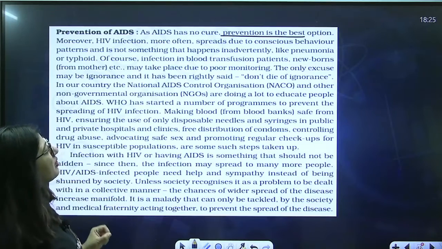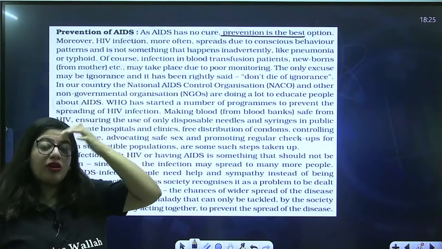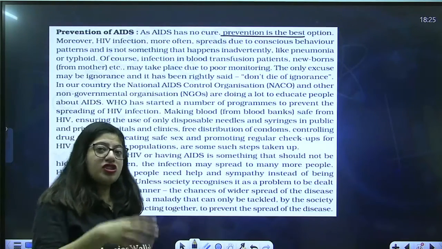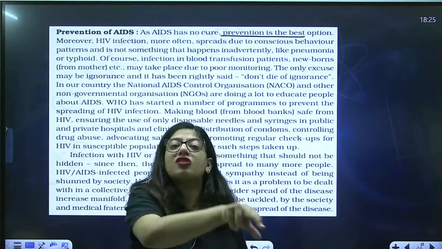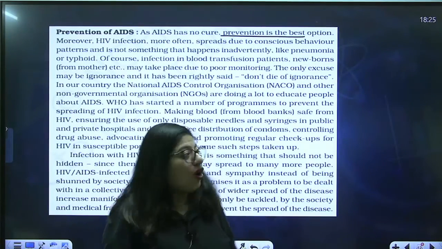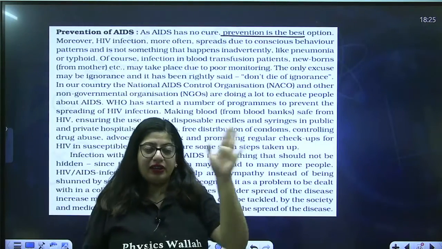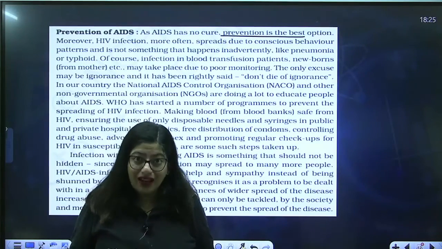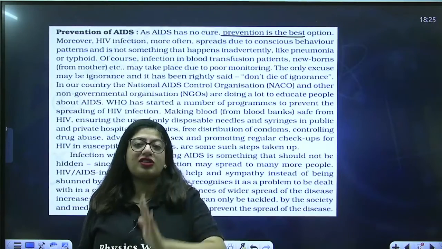may take place due to poor monitoring. Now, why is poor monitoring a case here? Imagine the doctor is giving you blood. The doctor is not checking whether it is HIV positive blood or not. That means it's negligence of the doctor, right? Or we can say newborn babies got it. First of all, in India or in any country, when a female is pregnant, she has to undergo a lot of tests. One of the tests done during the first trimester is the HIV test.